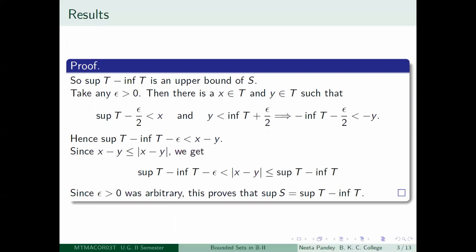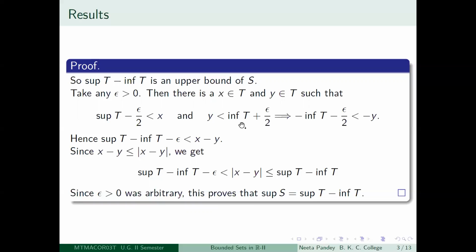In the last lecture, we did several results of this type. What you have to do is decrease supremum T minus infimum T and show that even if you decrease it a little bit, it will no longer remain an upper bound of S. So for that, we choose any epsilon greater than 0, then use the property that supremum T is the least upper bound of T and infimum T is the greatest lower bound of T. So if you decrease supremum T by epsilon by 2, that is, if you look at supremum T minus epsilon by 2, then you will be able to get an element x in T which will be greater than that.